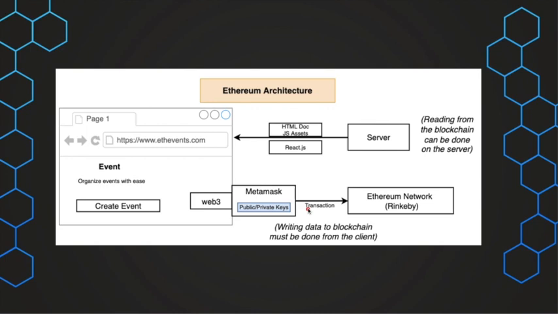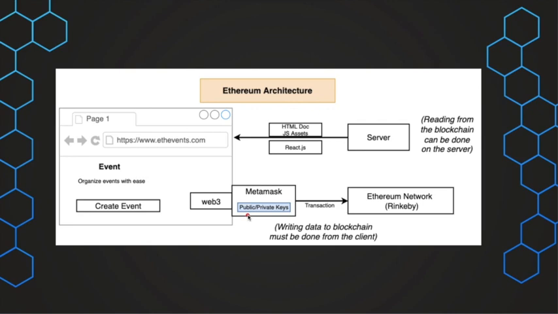Architecture of the project. Unlike traditional architecture, the server has a minimal role to play in Ethereum apps, because all the writing of data and all the transactions are recorded into the blockchain network on the client side. The client connects to the website using Web3.js and MetaMask, and MetaMask has all the public and private keys and accounts of the client.